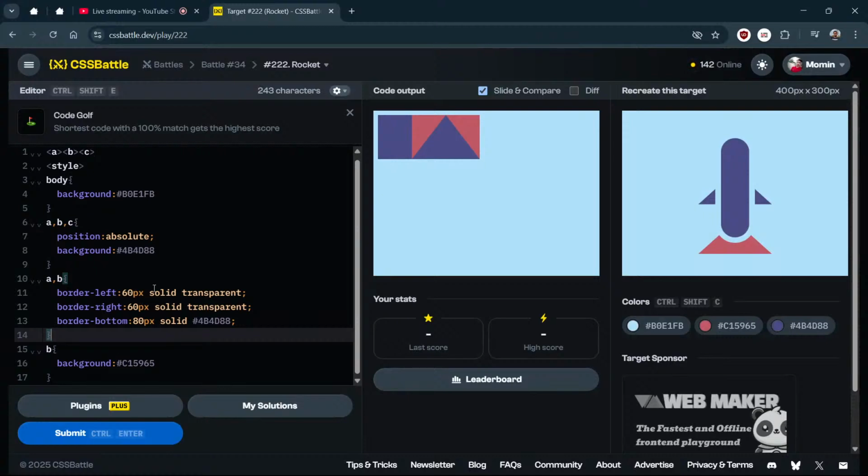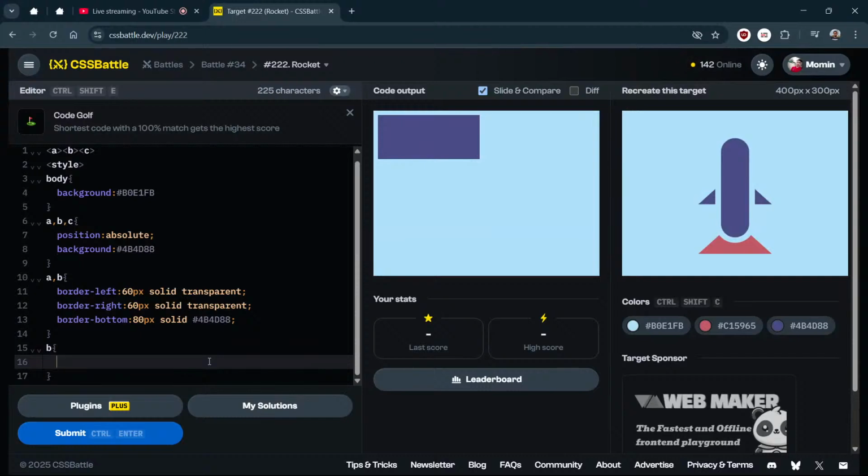And then to background color, we don't need this background color also from B, only border bottom color. I need to change it to this color for this one. Okay, let me just do position absolute is already there.